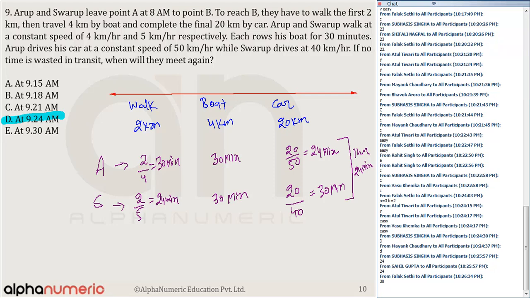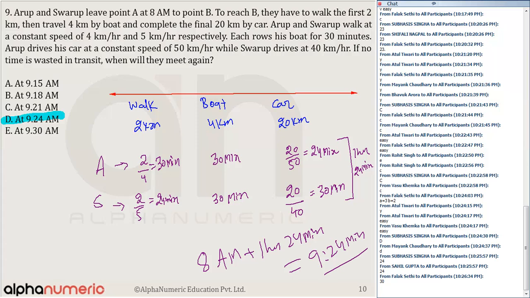If no time is wasted in transit, when will they reach? Both persons reach the end point at exactly the same time. They started at 8 a.m., so 8 a.m. plus 1 hour and 24 minutes, the answer comes to 9:24. I'll say it's medium level because time is needed. It's a lengthy question, but easy to medium, not a difficult one.